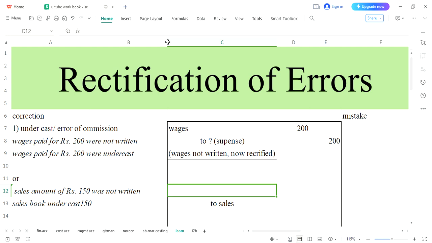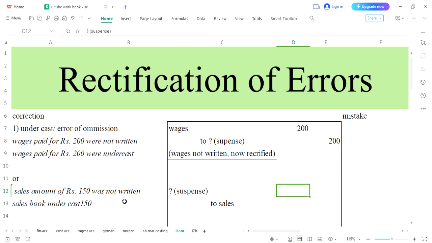But what will we write on the debit side? Since there was only one mistake, that sale was not written or sale was undercast, and we have corrected that entry, nothing is supposed to be written over here, but temporarily you may write suspense. Amount was 150 and here you will write 150.